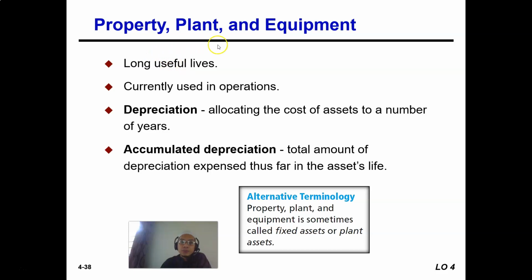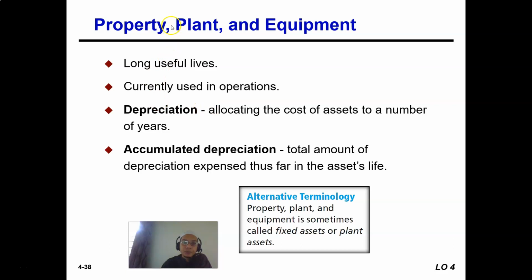And these property and equipment have depreciation. Most of them have depreciation, which is allocating the cost of assets to a number of years, because we are getting the benefit of those assets, and the benefit is used to generate income. Therefore we need to match those assets with the income through depreciation, which is an expense.